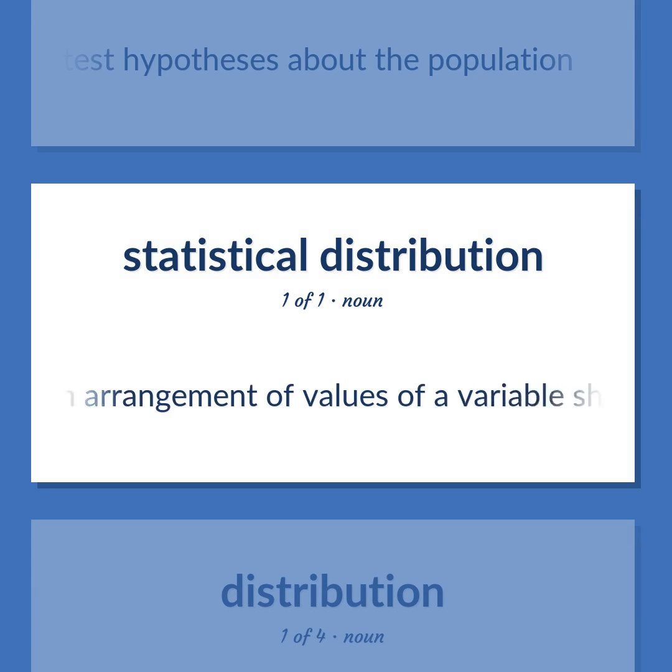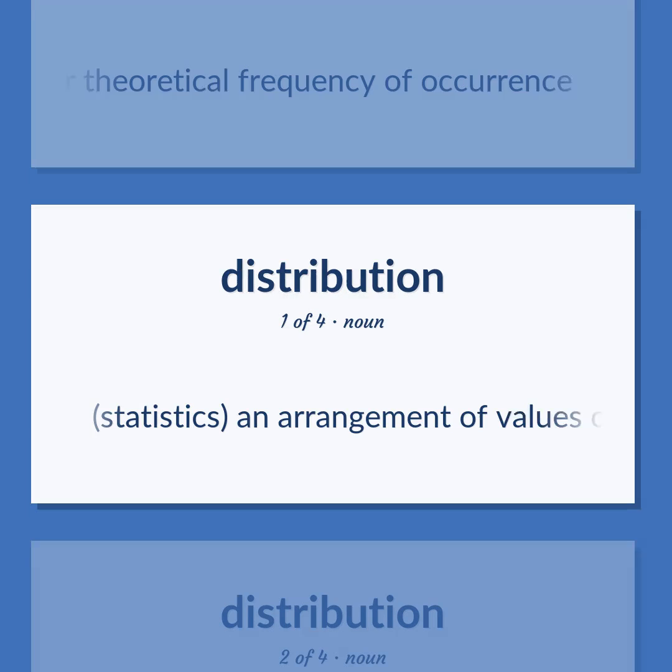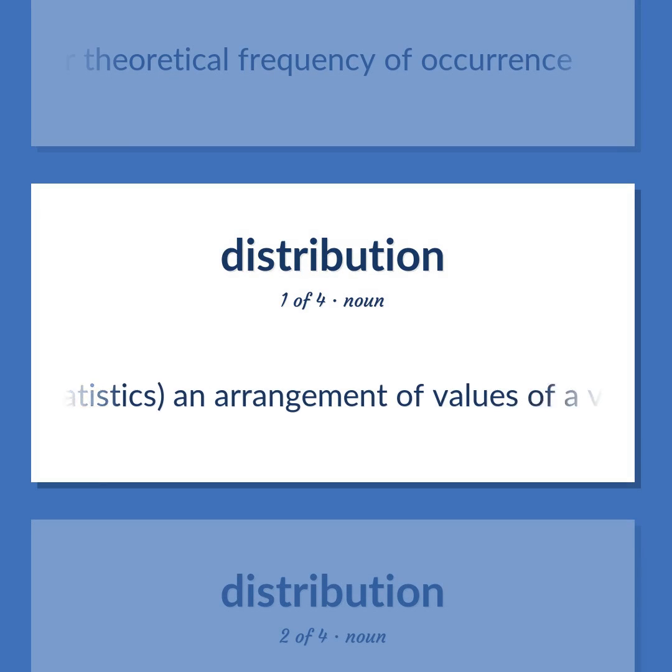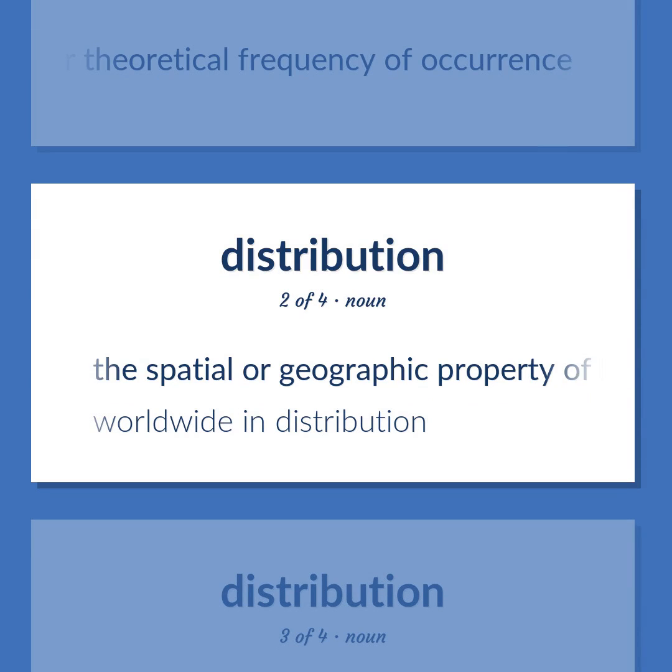Distribution: Statistics, an arrangement of values of a variable showing their observed or theoretical frequency of occurrence. The spatial or geographic property of being scattered about over a range, area, or volume.